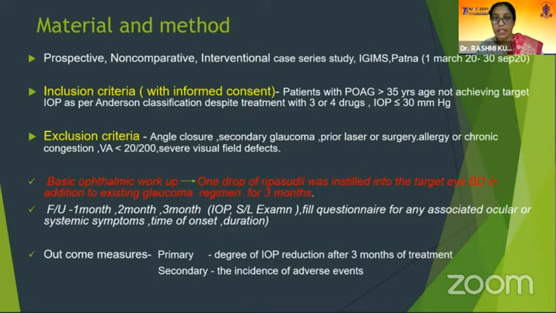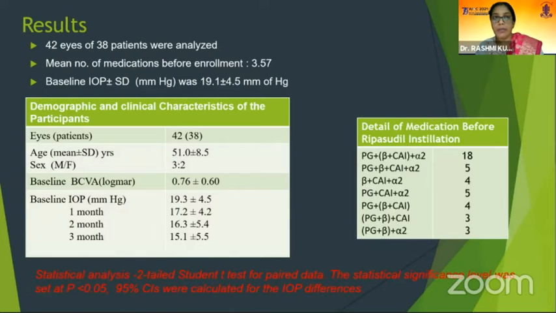After getting a basic ophthalmic workup while maintaining COVID protocol, one drop of Ripasudil was instilled into the target eye twice daily in addition to the existing glaucoma regimen for 3 months, and follow-up was planned for the first, second, and third month, when applanation tonometry for IOP was done for the patients. The patients were required to fill a questionnaire for any associated systemic symptoms, and if yes, what was the time of onset and what was the duration of its persistence. Degree of IOP reduction after 3 months was the primary outcome measure, while the incidence of adverse events was the secondary outcome measure.